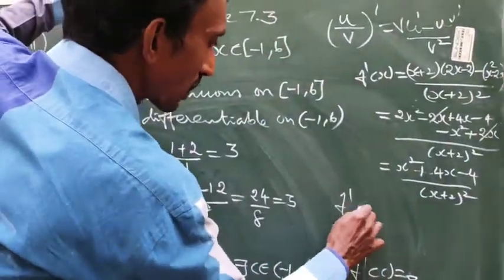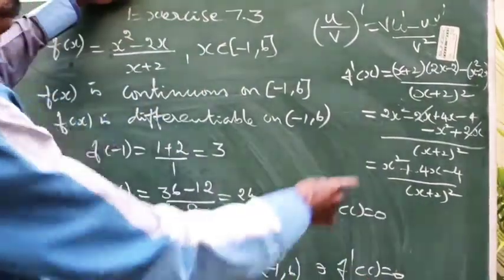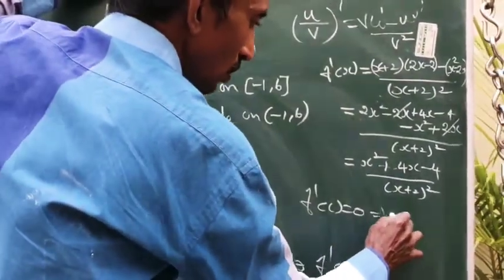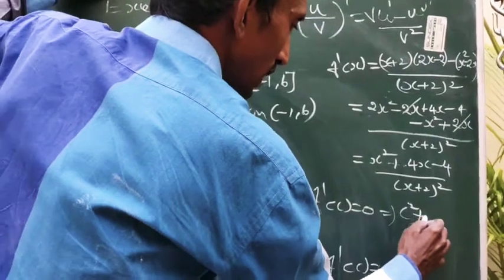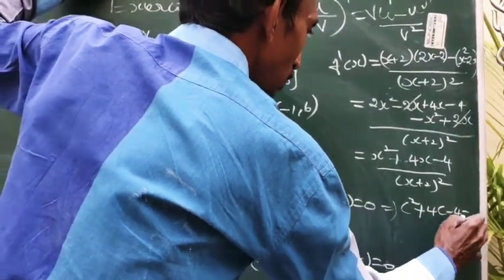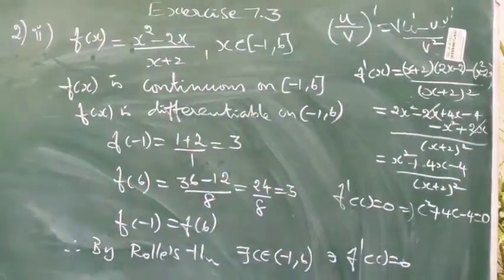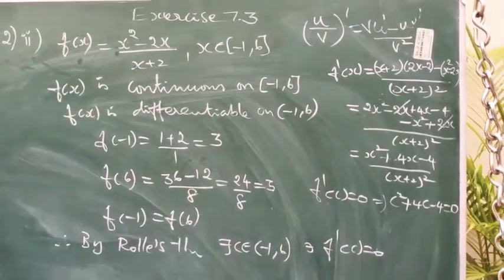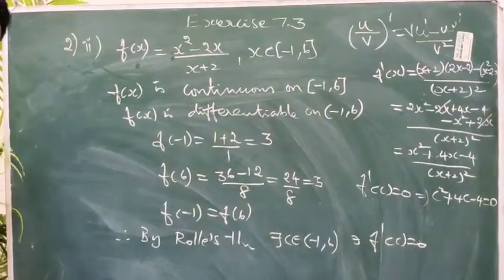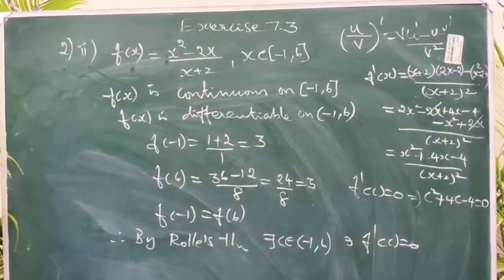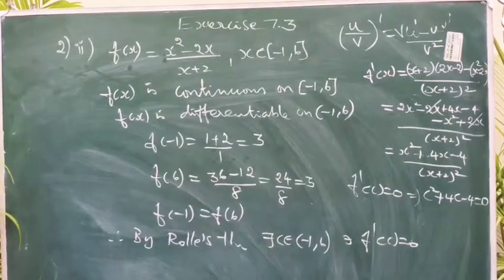So f dash of c equal to 0, which implies the numerator equal to 0. So c square plus 4c minus 4 equal to 0. If factorization is possible, factorize it. Otherwise, use the quadratic equation solution formula.